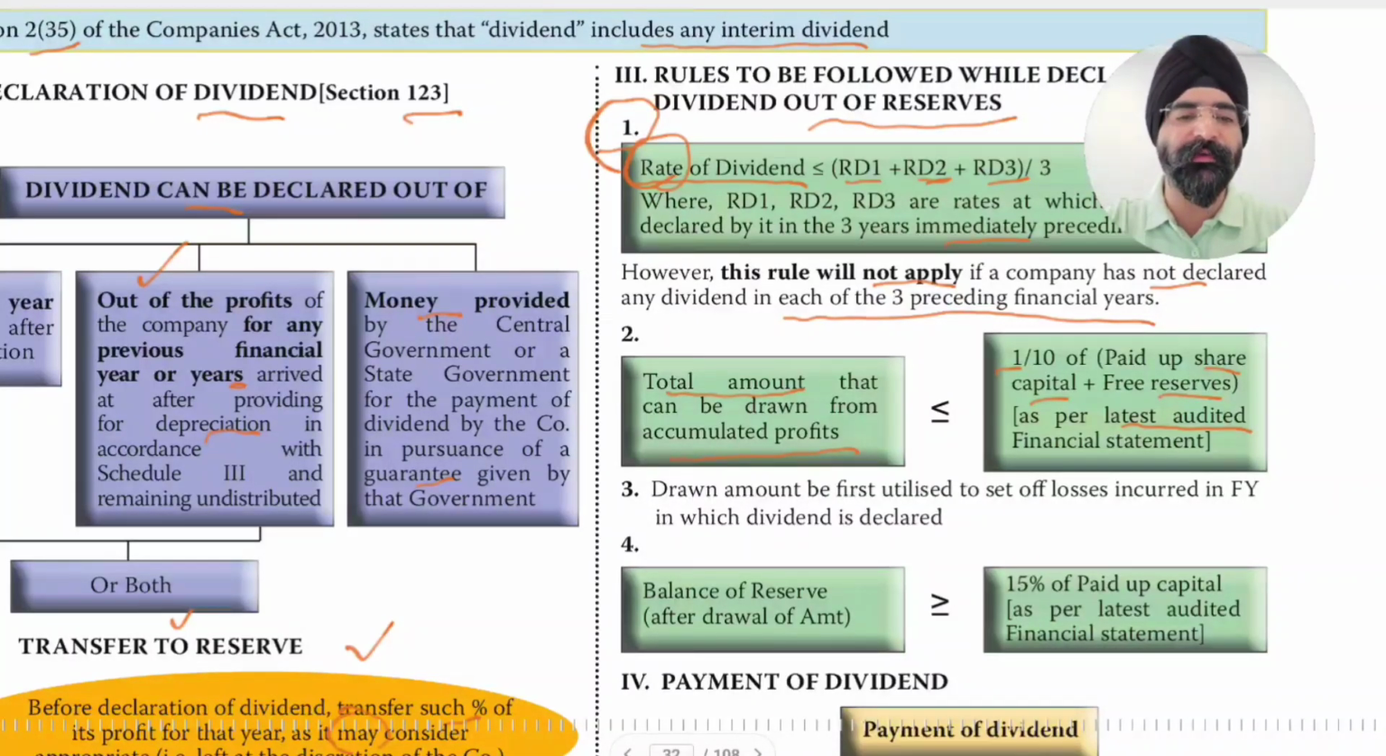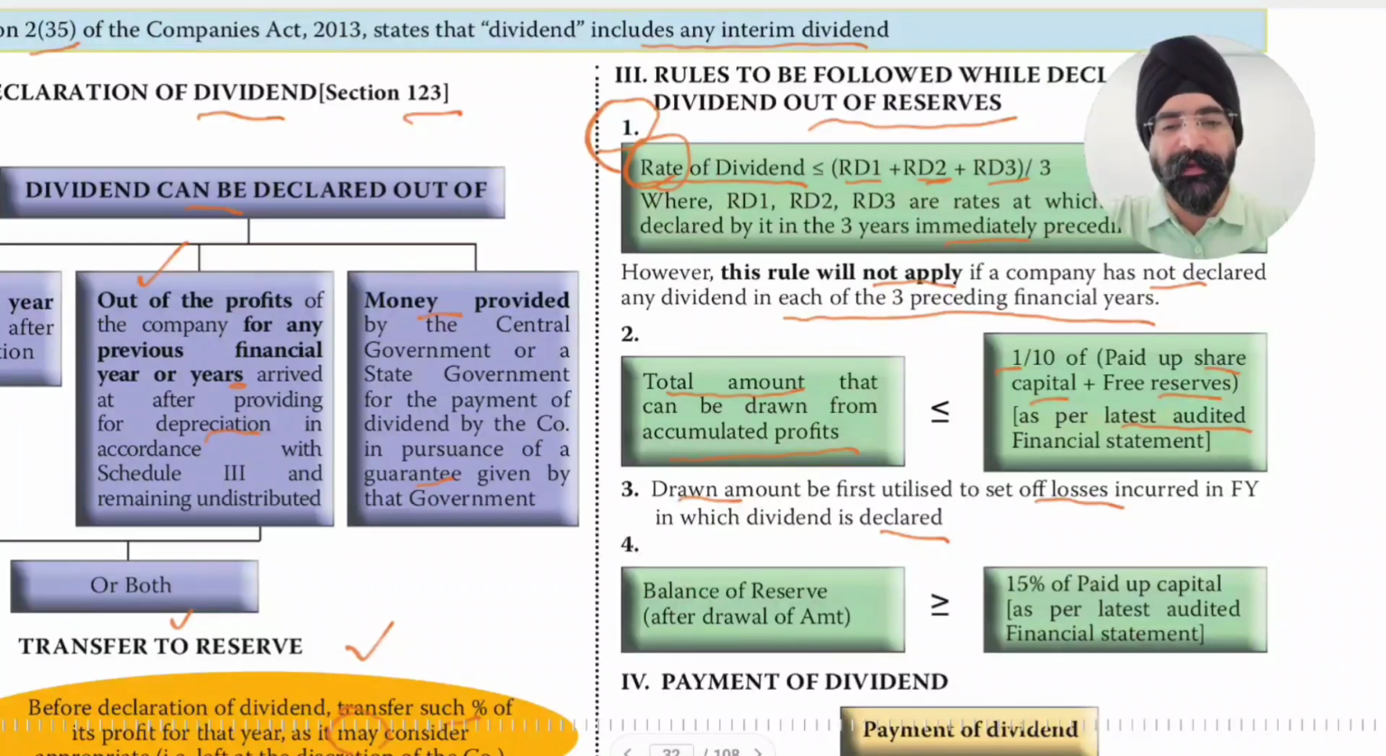The drawn amount must first be utilized to set off losses incurred in the financial year in which dividend is declared. So the amount which we have drawn to be paid out as dividend will first be utilized to set off losses incurred in the current financial year in which dividend is being declared.